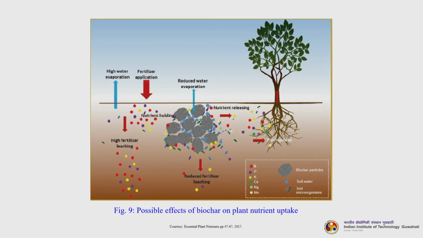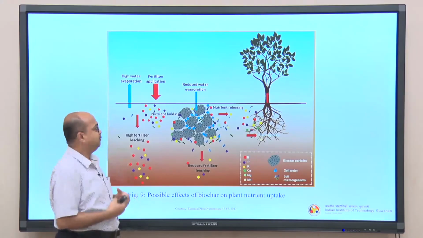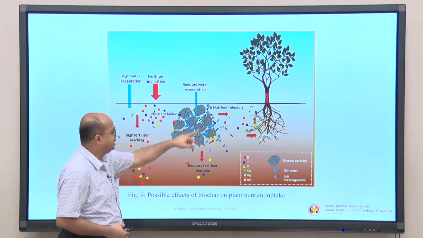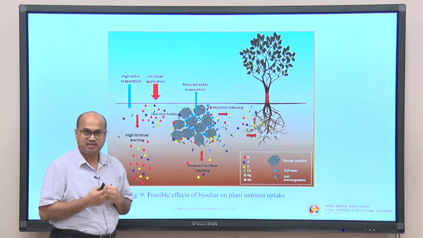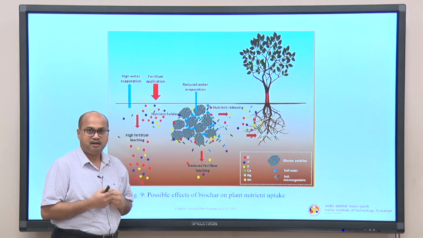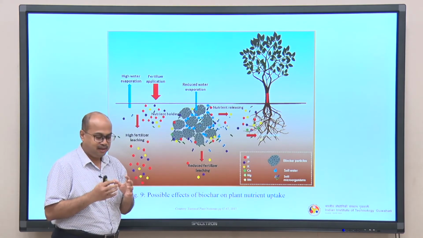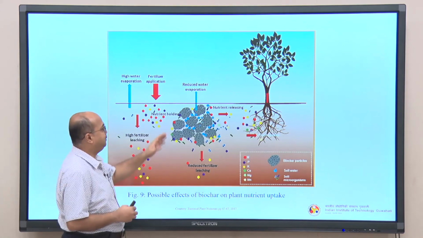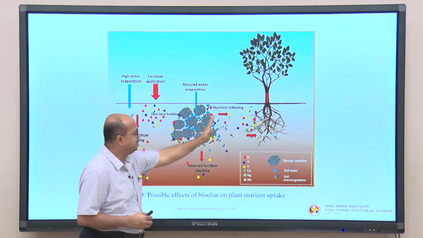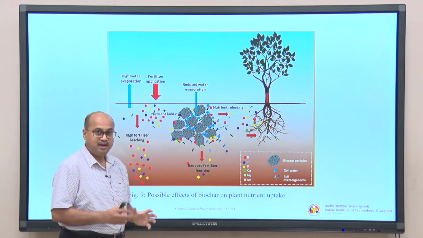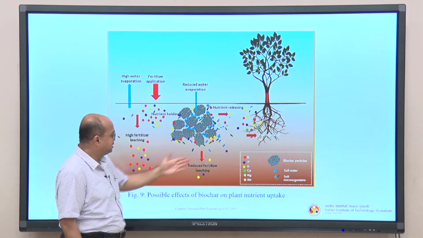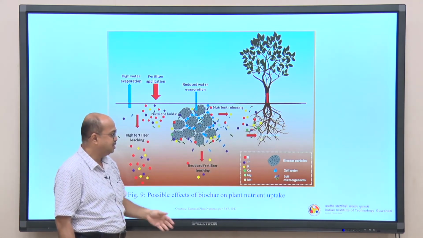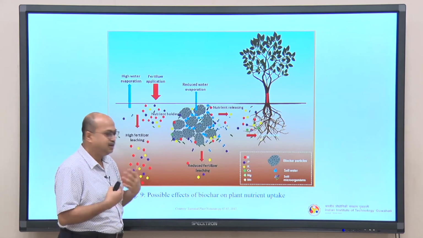Here the plant roots are taking the nutrients, right. So, here the biochars are helping in holding the nutrients in a manner so that they are available in a particular site, okay. Then slowly they get released, right, nutrient holding and nutrient releasing, and the plant takes it up. So, this can be nitrogen, phosphorus, potassium, calcium, magnesium, manganese and so many things.